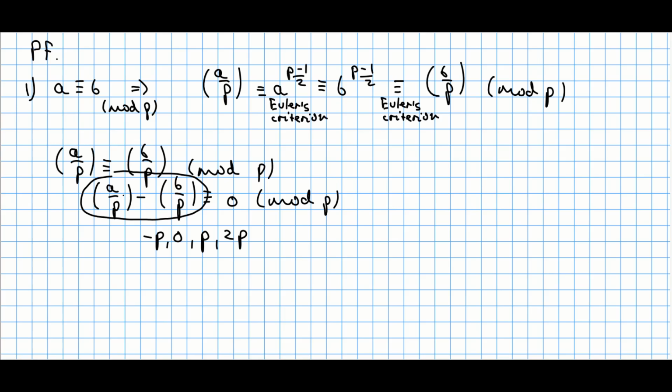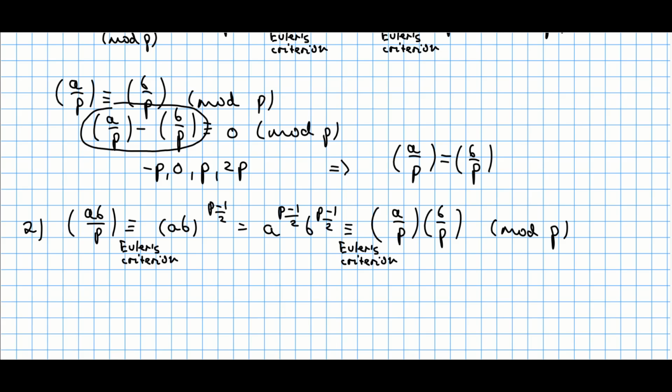However, notice that the Legendre symbol produces 3 possible outputs, either 0 or 1 or -1. So the smallest number that might be possible here is -2. The biggest, on the other hand, is +2. So it means that this element cannot be p, cannot be 2p, and cannot be -p, because p is an odd prime. So the only possibility is when this difference is equal to 0. And thus it follows that those Legendre symbols are equal.